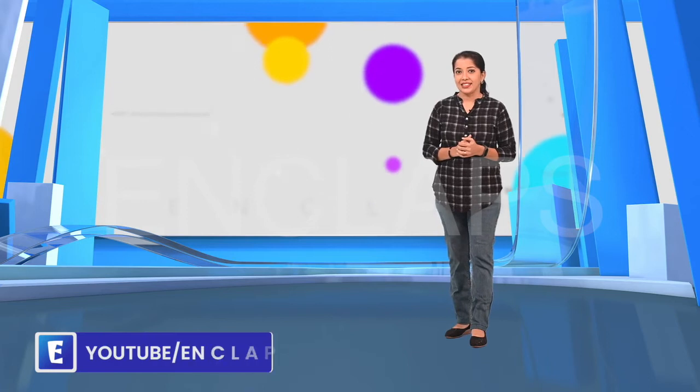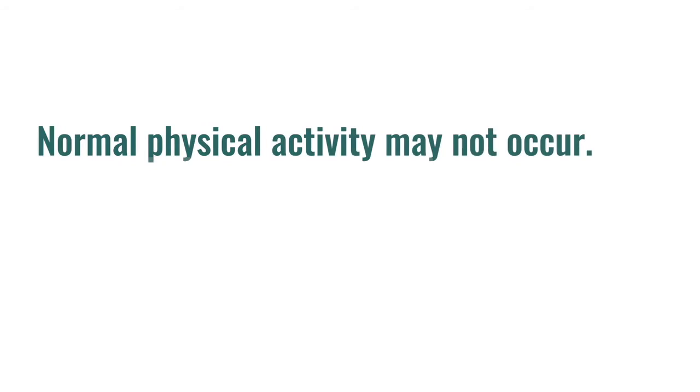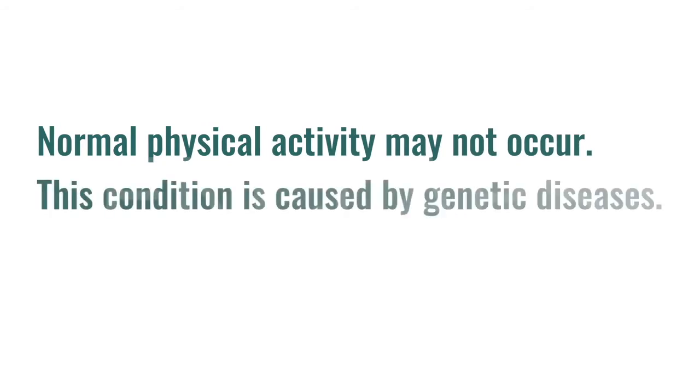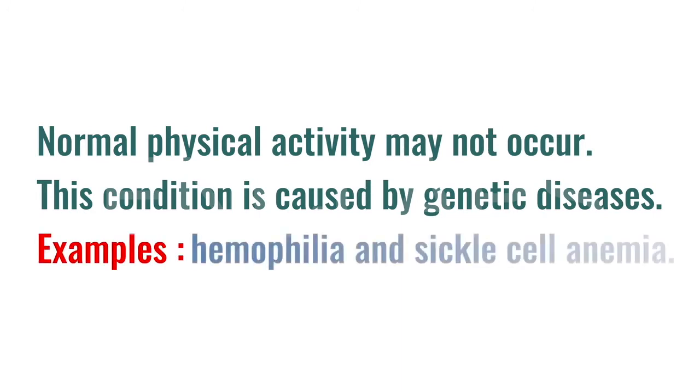Genetic disease. Do you know that genes control the cell activity? What if the genes that control the cell functions are damaged? Normal physical activity may not occur. This condition is caused by genetic disease. Now, the examples for genetic disease include hemophilia and sickle cell anemia.